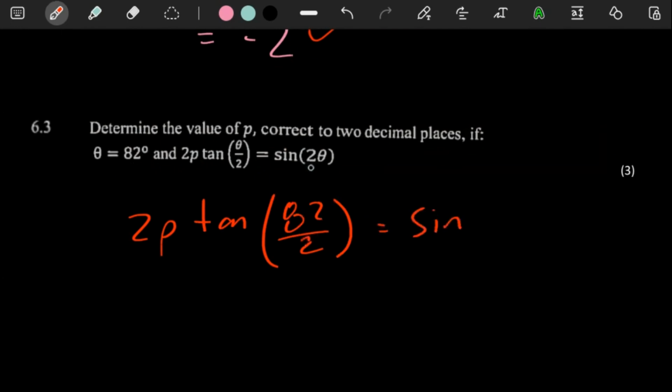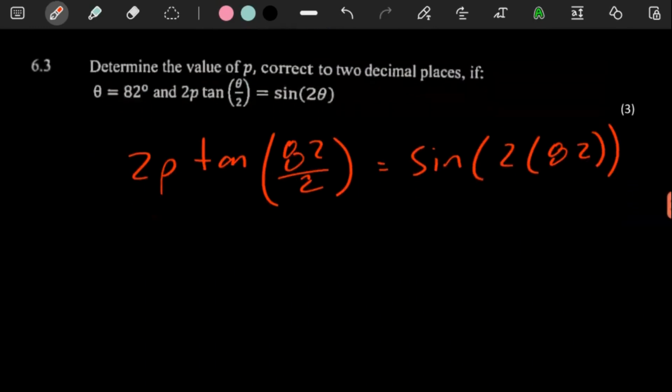So what's this now? Sine 2 times 82 is technically what we're going to have there. Okay, but they want us to determine the value of p corrected to decimal places. So we just need to make p the subject of the formula here from the looks of things. Without overthinking it, we just have to make p the subject of the formula.